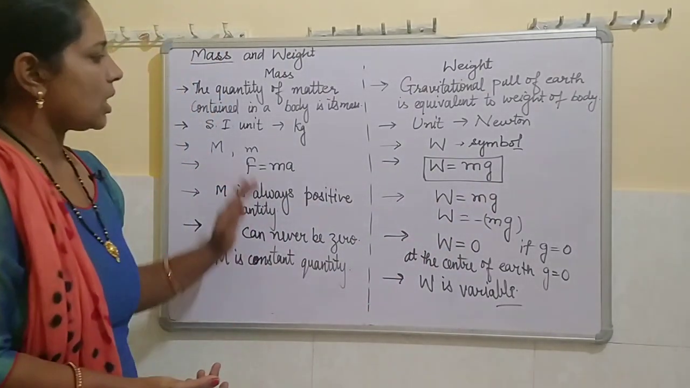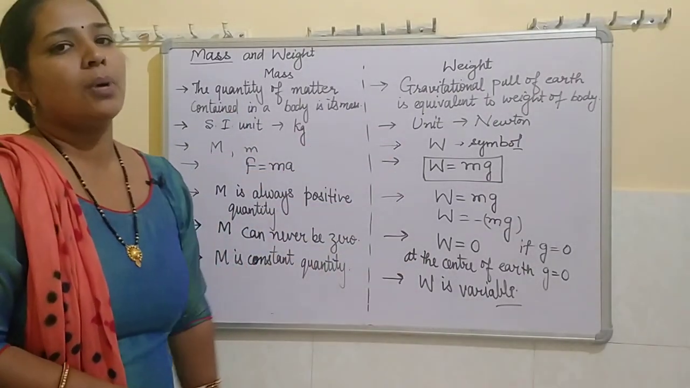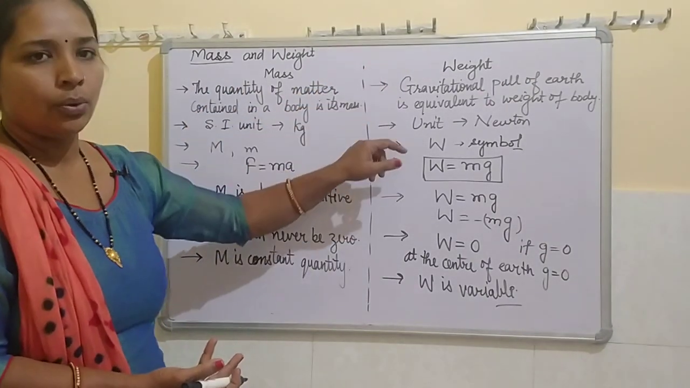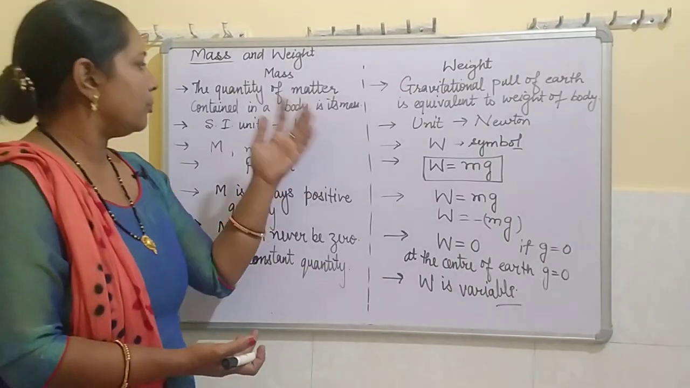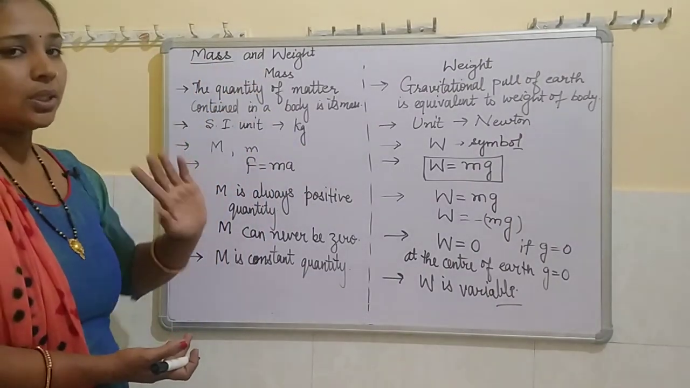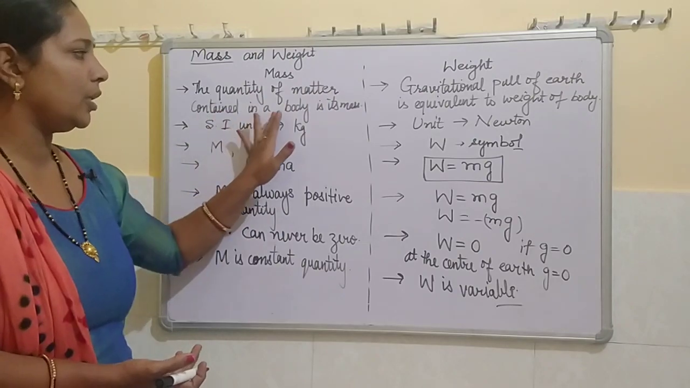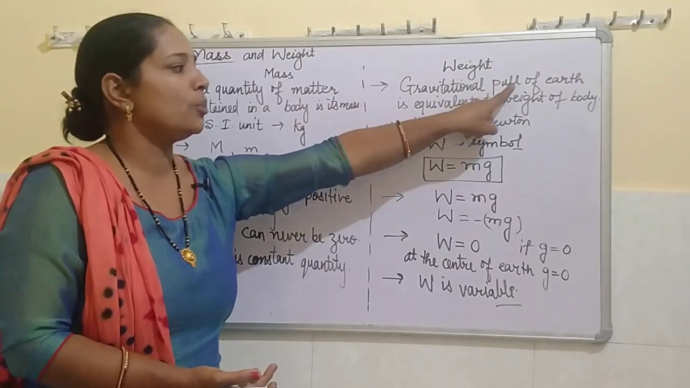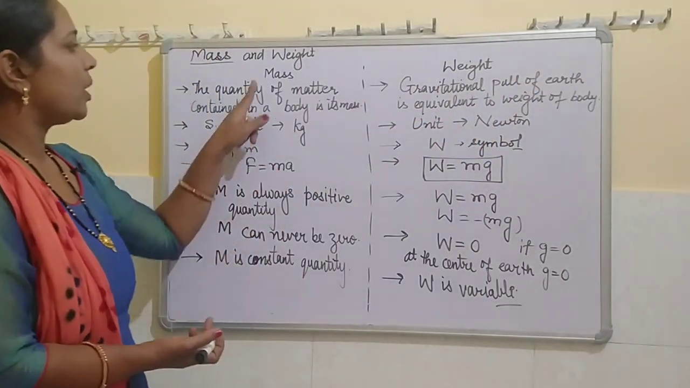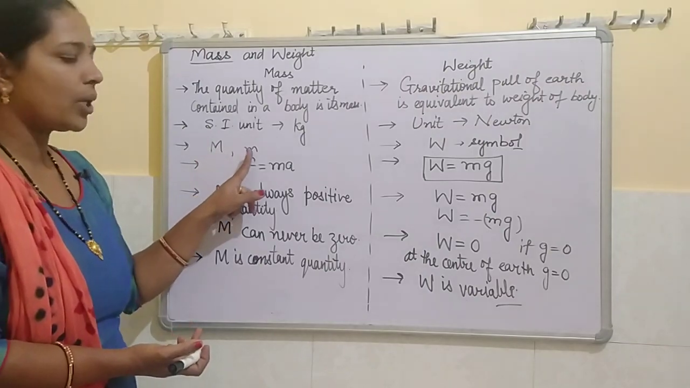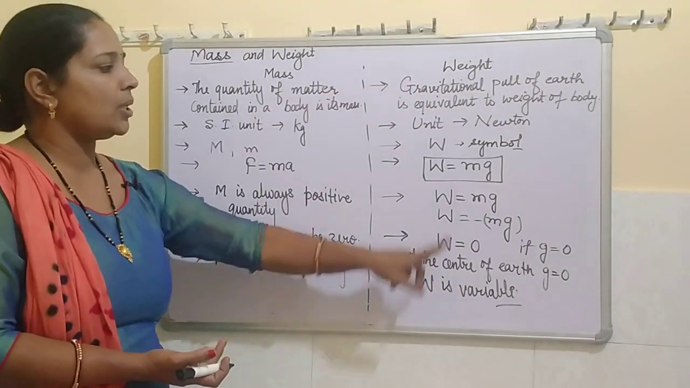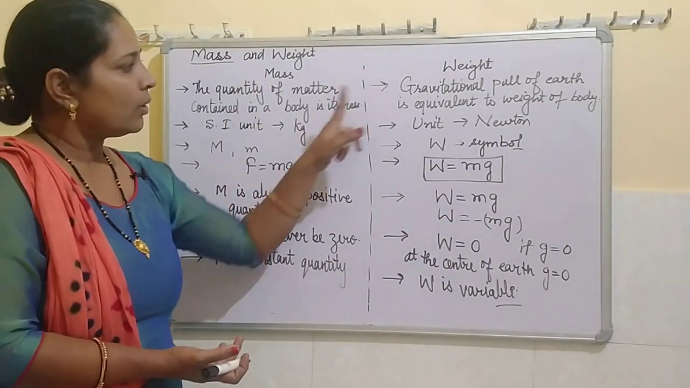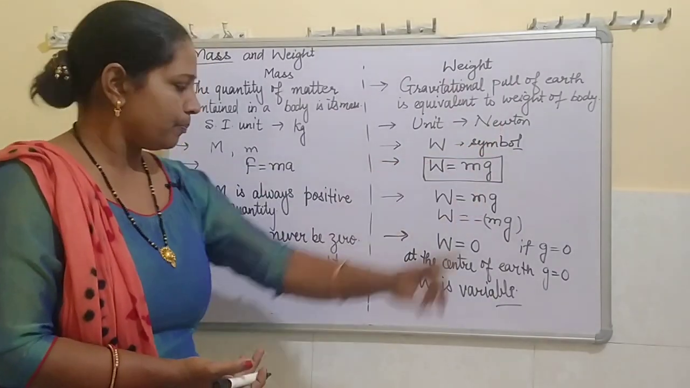So students, these are some difference points between mass and weight. I hope you all are now clarified about mass and weight. Once again, I am repeating, what is mass? The quantity of matter contained in a body is its mass, whereas weight is the gravitational pull of Earth. We will represent mass by the symbol small m or capital M, but weight is represented by the symbol W. The SI unit for mass is kilogram. For weight, it is Newton.